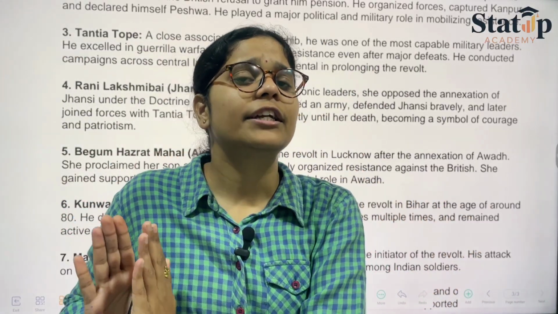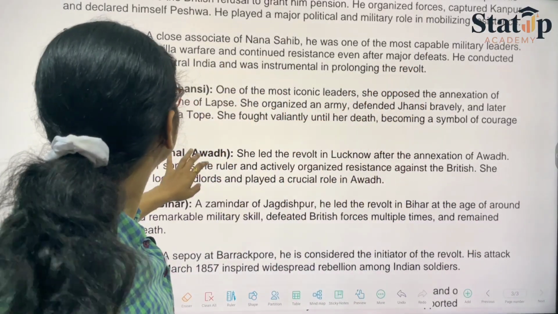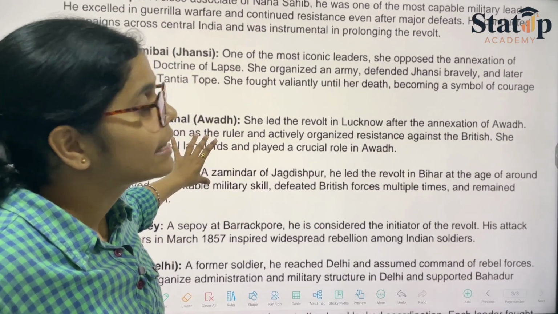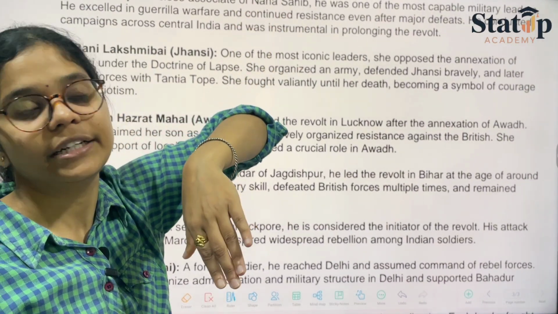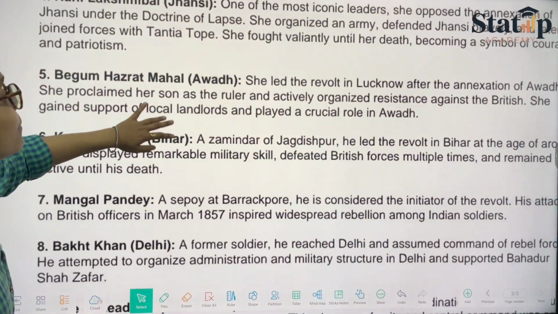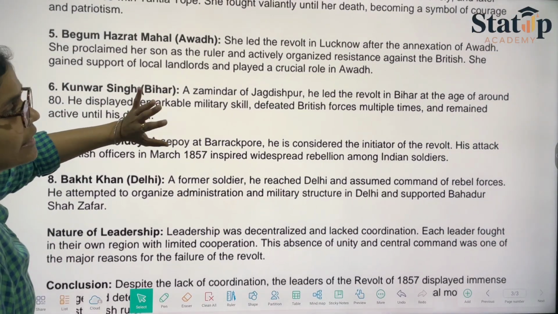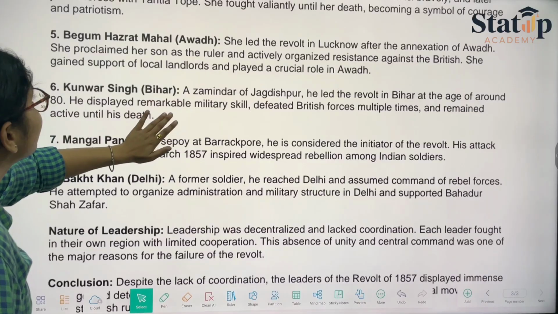Therefore, army related issues happened with them. Then we have Rani Lakshmibai. Again, annexation of Awadh was done for Rani Lakshmibai. That's why she was fighting. Then we have Begum Hazrat Mahal. For Begum Hazrat Mahal also, you will talk about the annexation of Awadh.